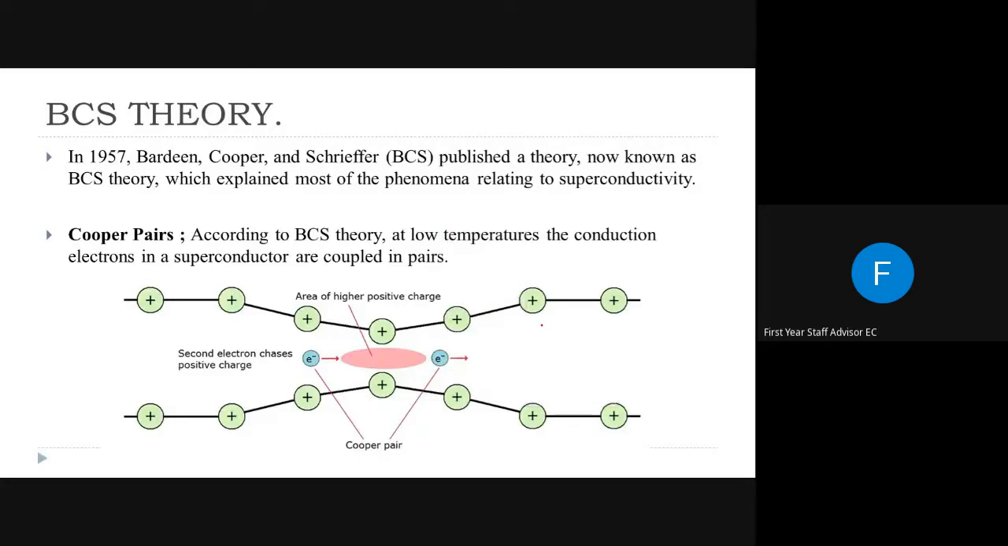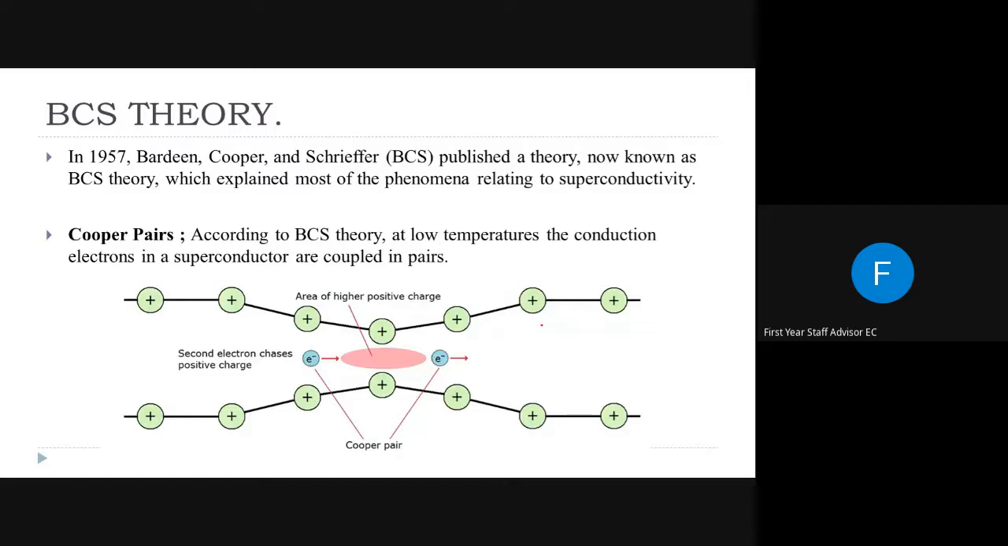And yesterday we classified materials which show superconductivity into two: type 1 superconductors and type 2 superconductors. It is based on how these superconductors behave in an external field, that is, if we place our superconductor in an external magnetic field, how that material will respond to it.